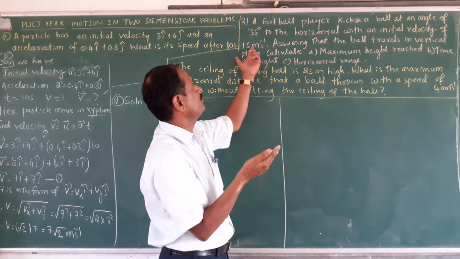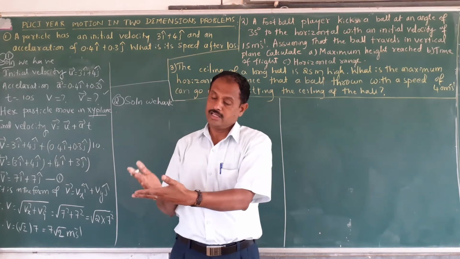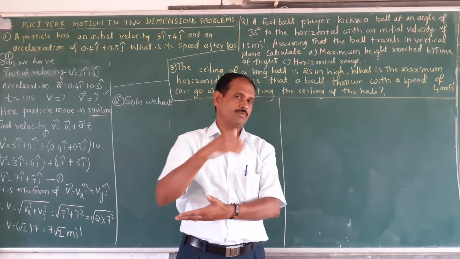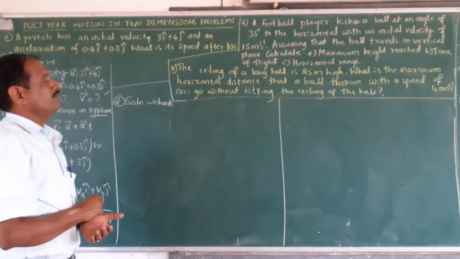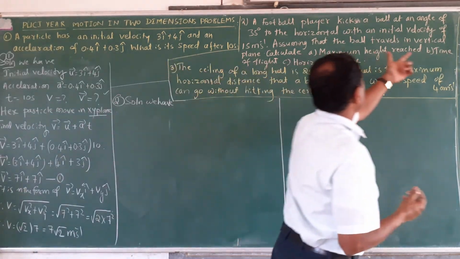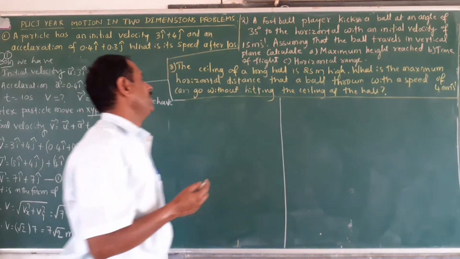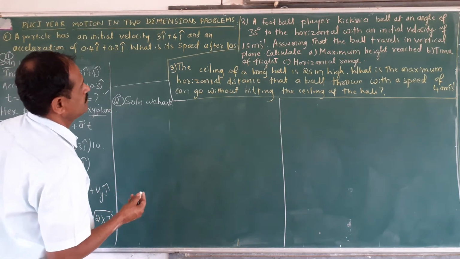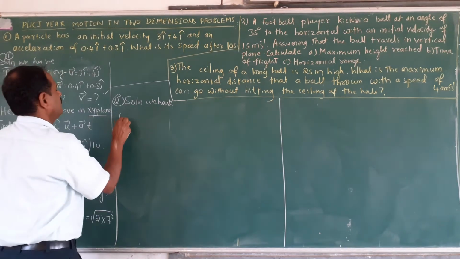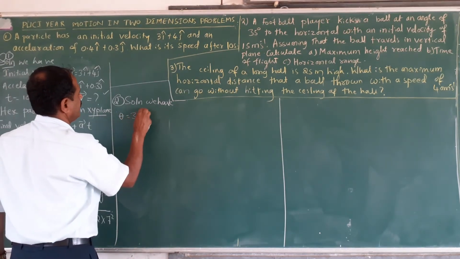I think it is 15 meter per second, angle is given, then it moves like this. In the calculation, definitely at that time you have to find out the maximum height reached, time of flight and horizontal range. Fine. What do we write here? First, football player kicks, theta is equal to 35 degree.